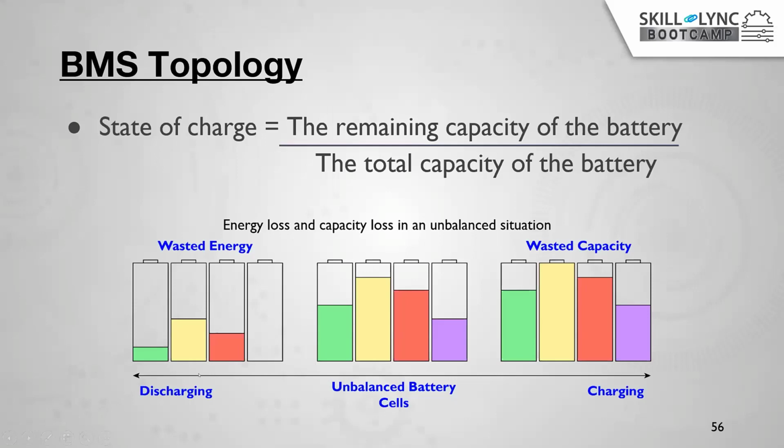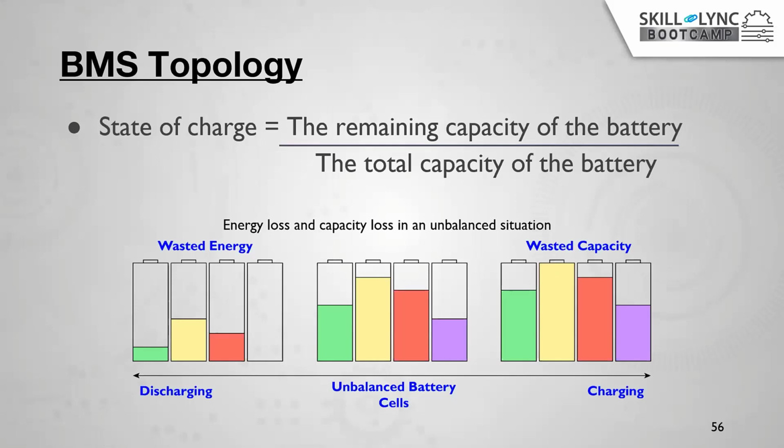If you discharge, what happens? One cell becomes completely dry while the other batteries are still discharging, and that cell is going to be dead. Suppose we are charging this kind of unbalanced batteries. What happens? The battery which already has a high SOC is going to be overcharged.